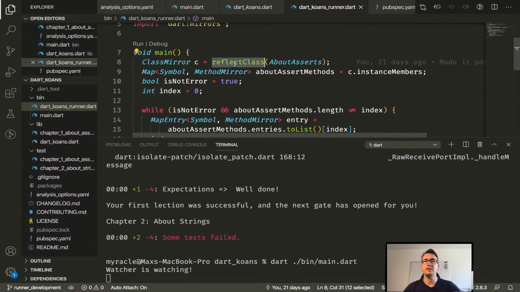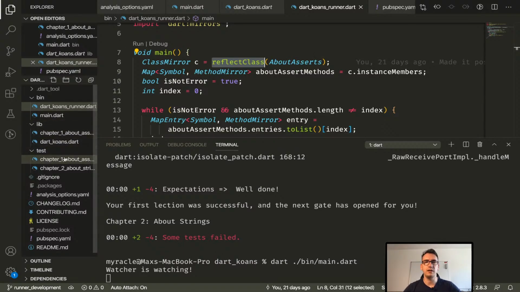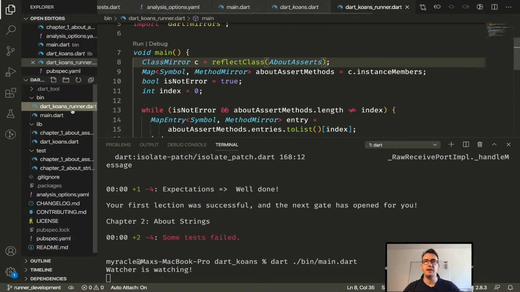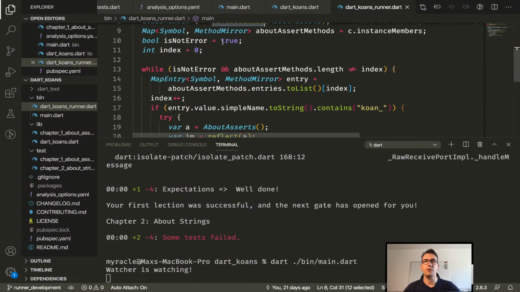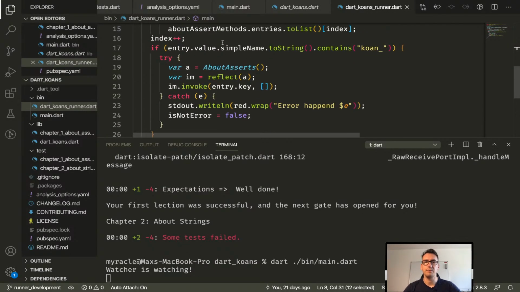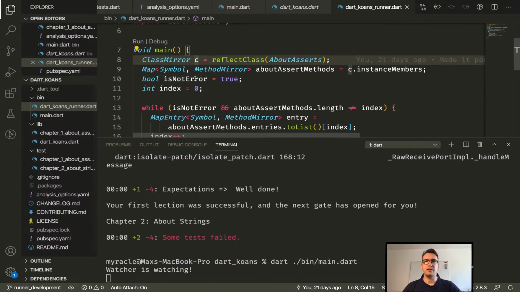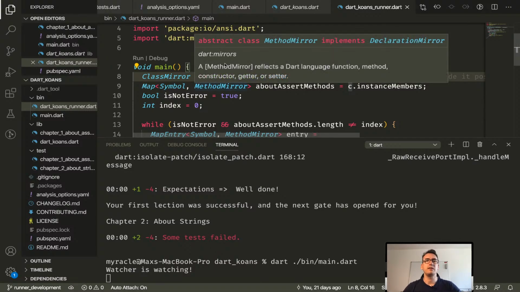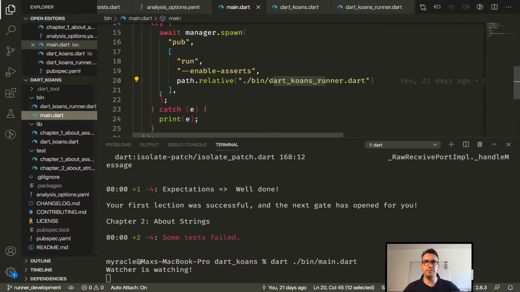And what we do here is reflect the classes about asserts. We look into the class about assert, which we will find here. And the funny thing is that we take all the different methods that are in this class and run our tests in there. That is pretty awesome. What I want to start with is just cleaning up a little bit, right? Because C is not a really good name, and all the other parts are a bit meh. So we should clean that up a bit.